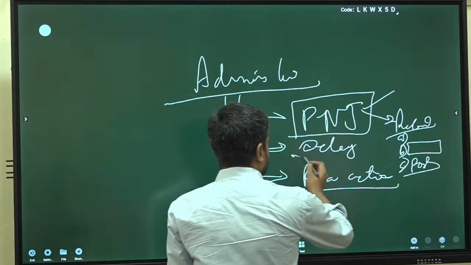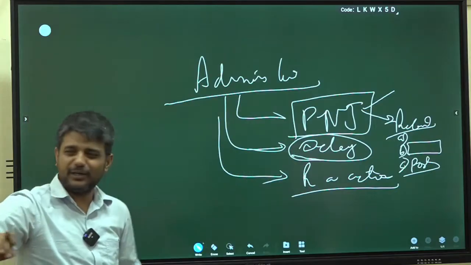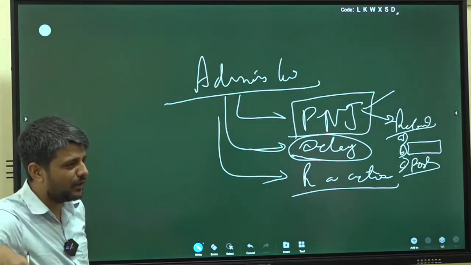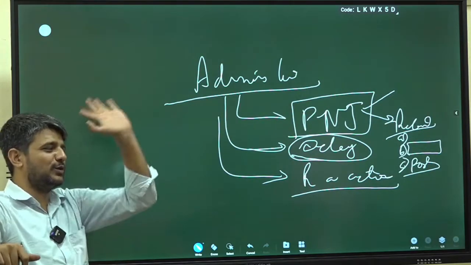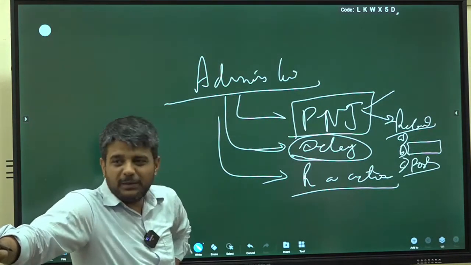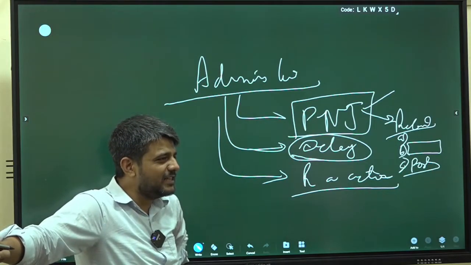Second, administrative law is basically delegated legislation. Now, with regard to delegated legislation, let me tell you, it is the simplest of all administrative law in terms of its width. Meaning, there is only one question: what do you mean by delegated legislation and up to what extent delegation is possible?